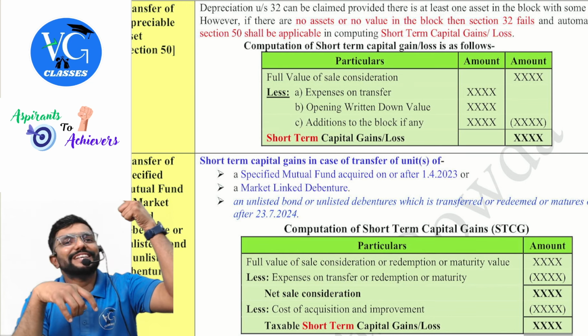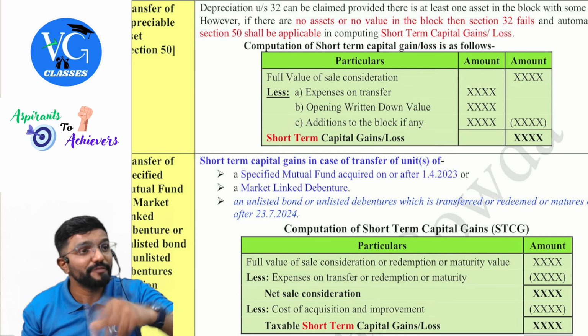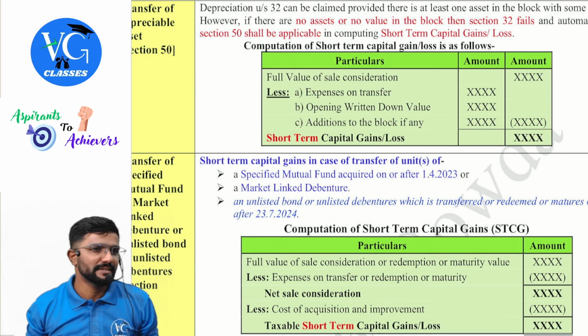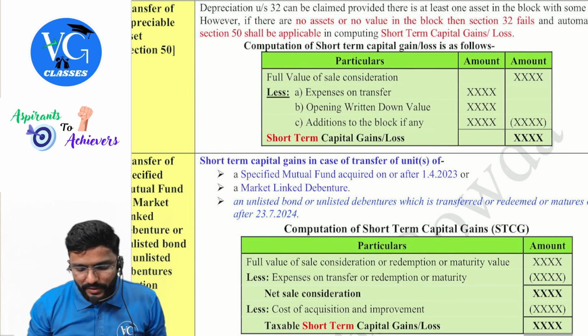Here, as per section 50: full value of sale consideration minus expenses on transfer, minus opening WDV, minus addition to the block if any, meaning if you have purchased any asset before selling it. Okay. Then you will get short-term capital gain or loss. If this figure is positive, then gain. If the figure is negative, then it is loss, guys. That's all. Then coming to section 50AA, it covers three assets. It was two before, but now it covers three assets.